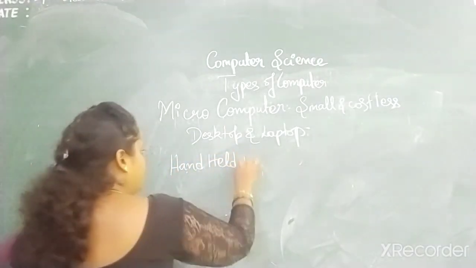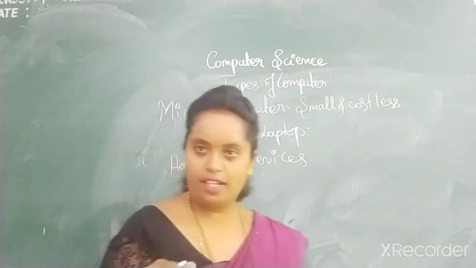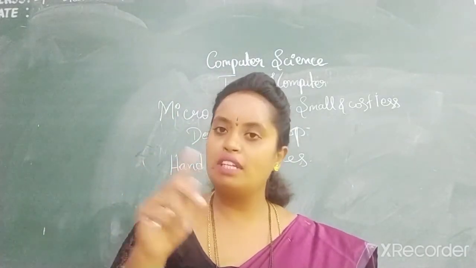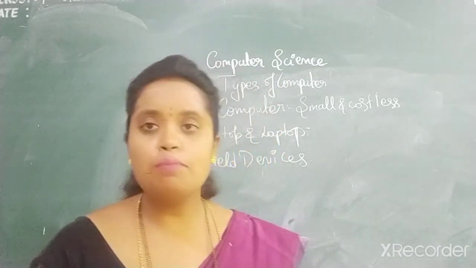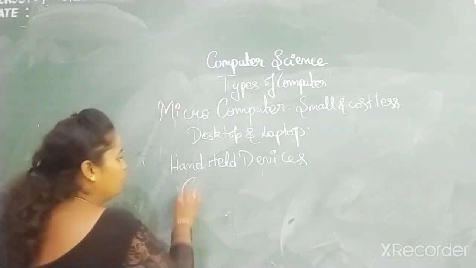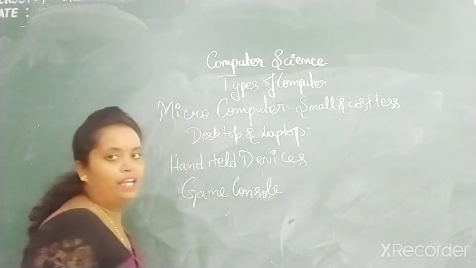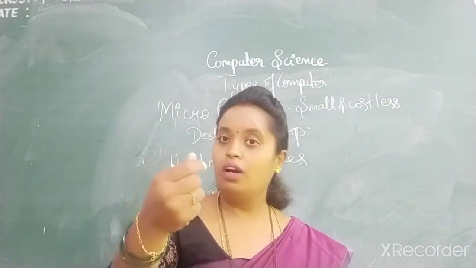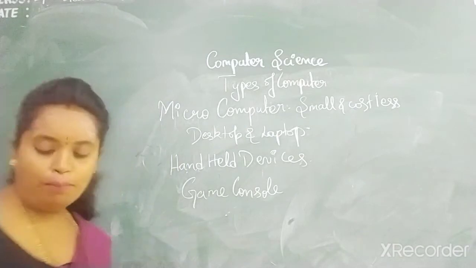What are these handheld devices? You will have a display screen, for example, your mobile phone. You can keep it in your hand and handle it. You have a display screen and a touch screen. You can even play games. An example is your smartphones. The other one is the game console, wherein you can play games. Yes, children, video games. You play video games on your computer or your handheld computer, with your mobile phones also. Then next we will be moving on to embedded computer.